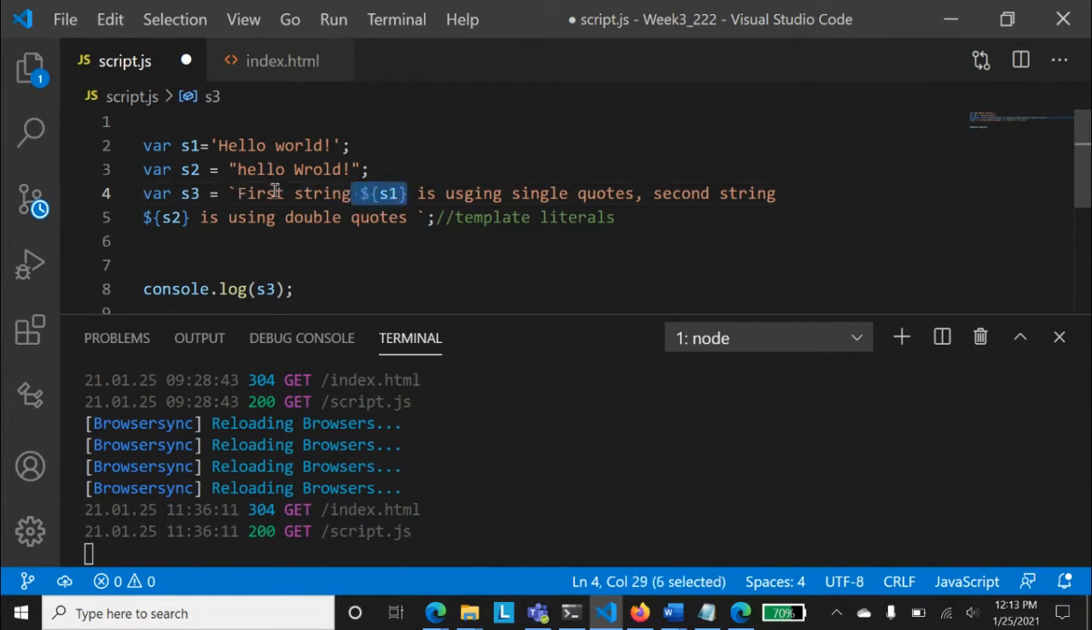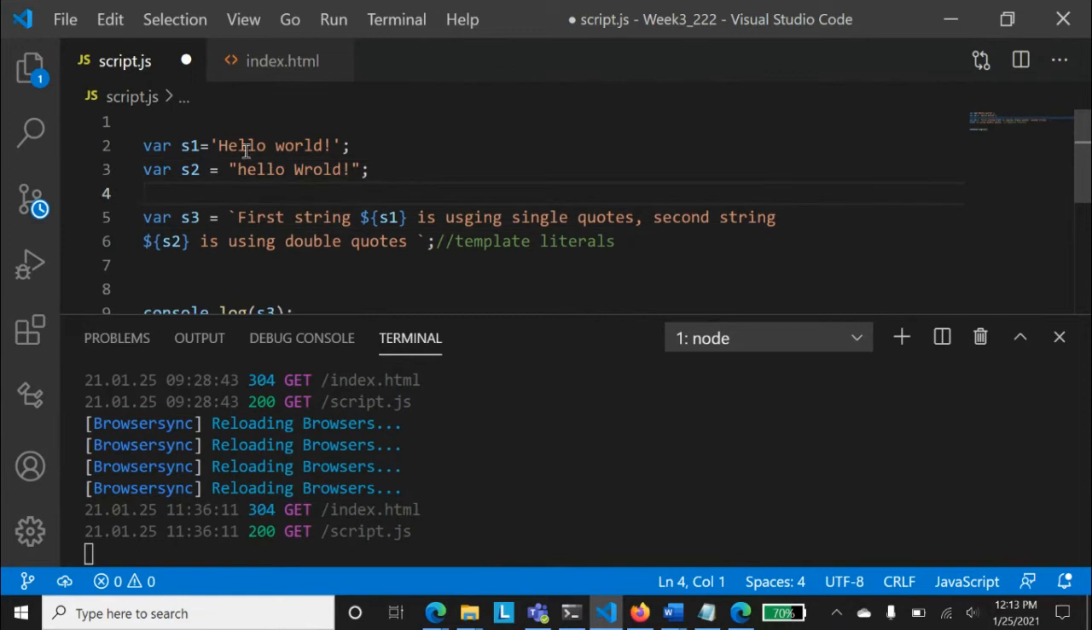We are interpolating our string inside another string, right? What does that mean? In a backtick, we can just write our string in a normal way. And whenever you need to use a variable, you see we have one variable s1, one variable s2. So I'm writing first string s1. I need this value s1 to come over here and s2 to come over here. So whenever you are using these backticks, the concatenation of a string, the interpolation of a string becomes very easy.